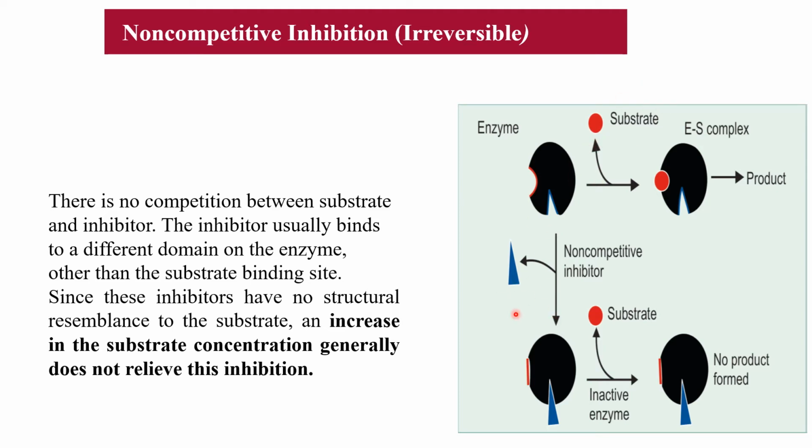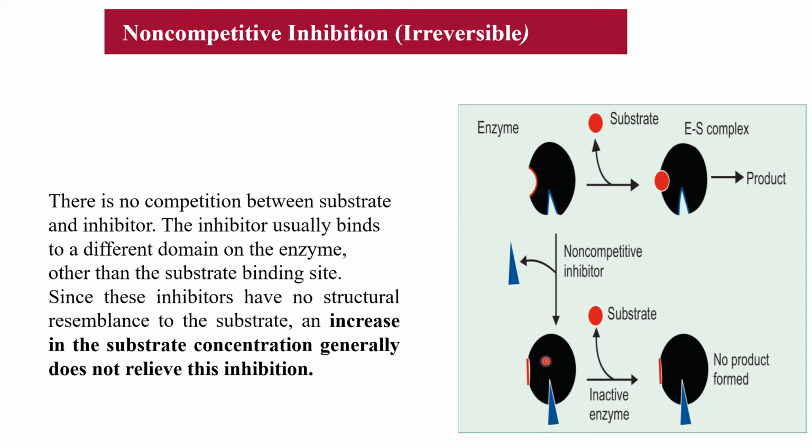There is no competition between substrate and inhibitor because they are not structurally similar to each other, and substrate binds to a different site and inhibitor binds to a different site. Substrate binds to the active site and inhibitor binds to a site other than the active site on the enzyme.